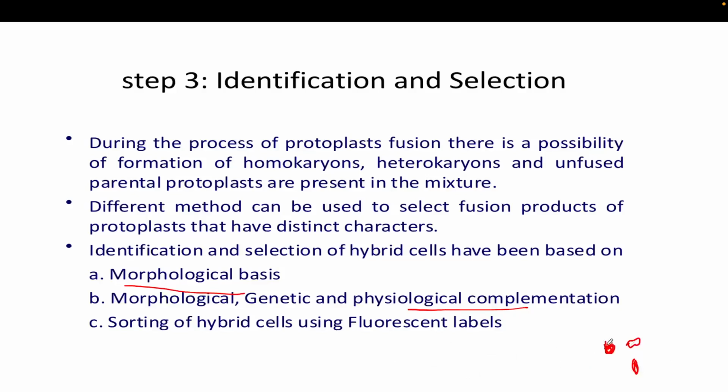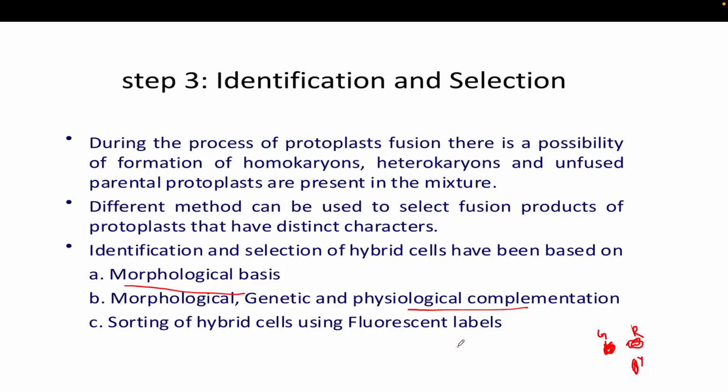Suppose you label this cell with green fluorescent and this one with red fluorescent. You know that after fusing these two, it will give you a yellow color. So by looking at the yellow color you can say that this is my desired hybrid cell. Okay, so this is the most common and most positive approach to select the hybrid protoplast or somatic hybrid.